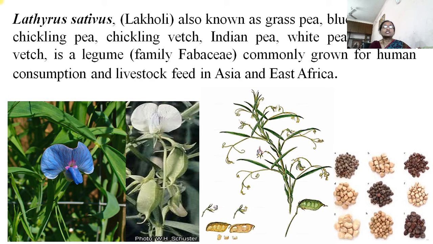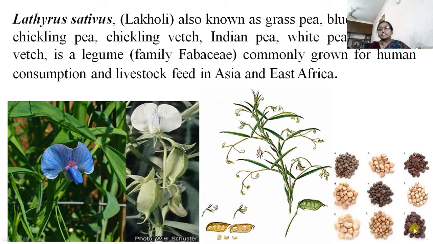Then Lathyrus sativus, it is called lakoi. In paddy fields, where paddy or rice is grown, it is grown as an alternative plant. It is also known as grass pea, blue sweet pea, chickling pea, Indian pea, white pea. There are so many names, but it is used as a dal because of its high protein content. There are two varieties of this Lathyrus sativus. One has a blue flower and the other has a white flower.